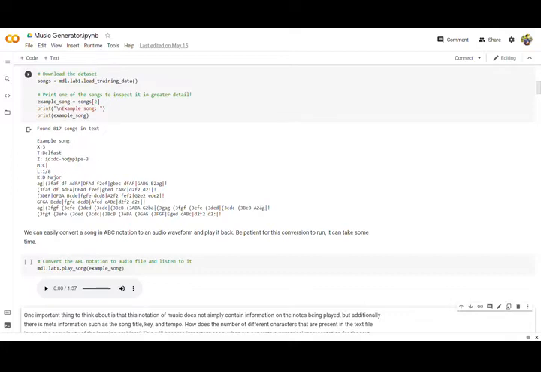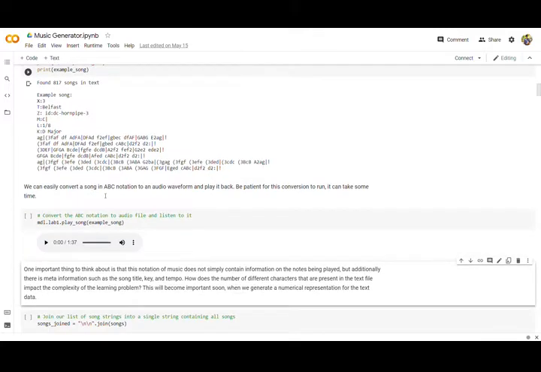X colon 3, T Belfast. Belfast is the name, and up to K, X to K is part 1, and other than that is part 2. Part 2 consists of all of this text, represented as notes. These are the notes, and this is the description of the song. That's the name, the key tone. This is, for example, G minor, K sharp, etc.